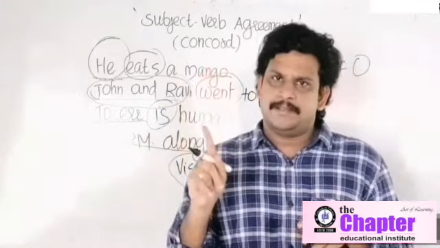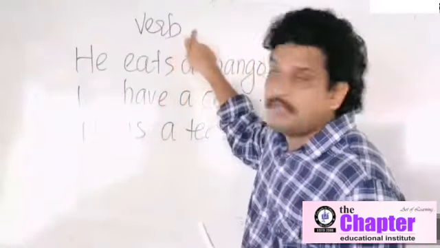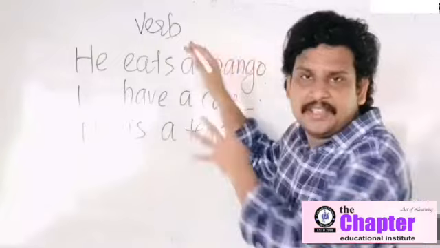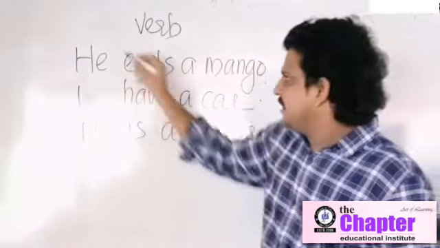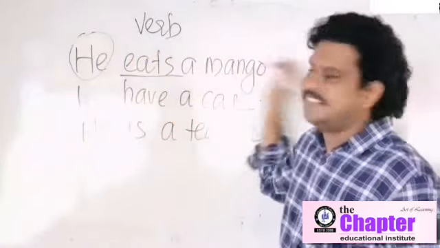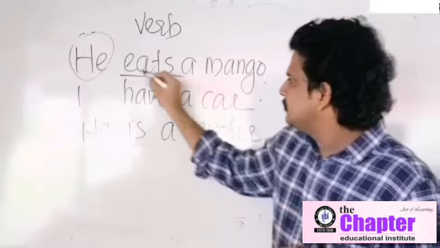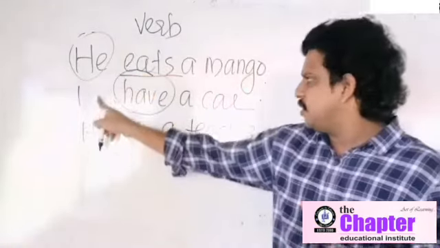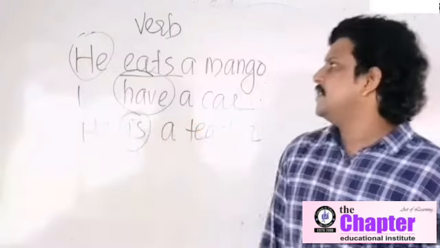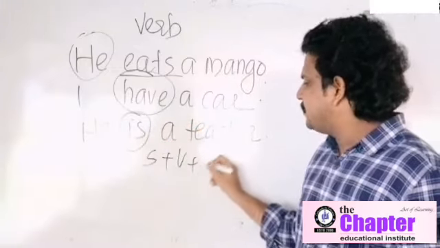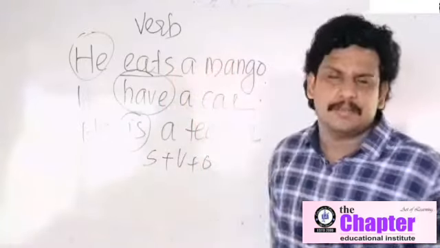This is the first word. You understood? Next one is verb. Identify the verb in this sentence. He eats a mango. He is the subject, so the verb is eats. Okay. I have a car. Have is the verb because I is the subject. He is a teacher. The verb is is. The form is subject plus verb plus object. So it is very clear the second part of the sentence is called the verb.